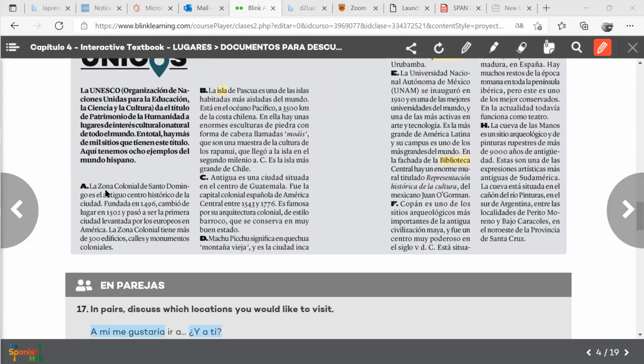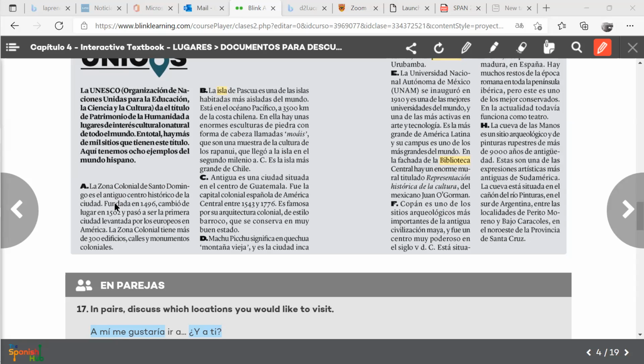So notice that in Spanish, the noun goes before the adjective. So la zona colonial de Santo Domingo es el antiguo centro histórico de la ciudad. So we have here the ancient historical center of the city. Fundada en 1496. Founded in 1496.